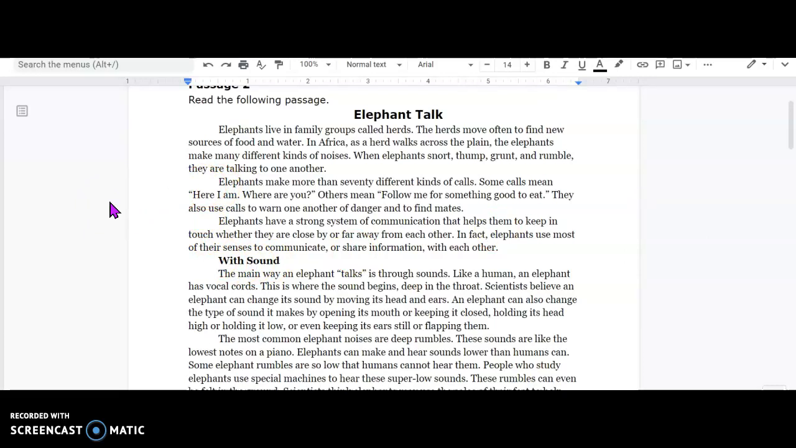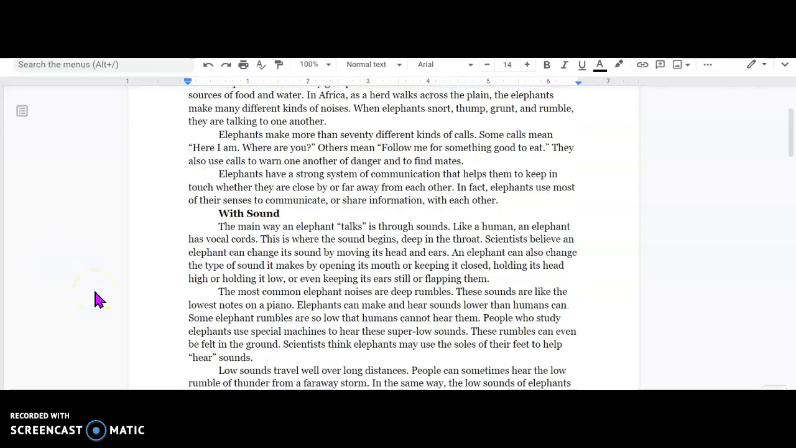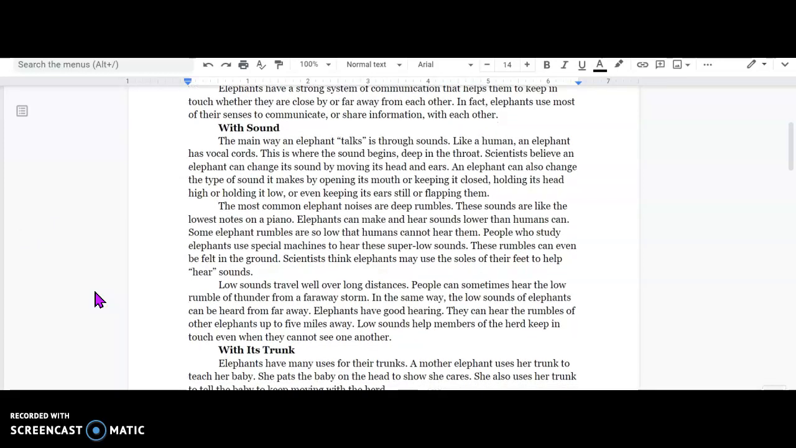Wow. Some calls mean, here I am, where are you? Others mean, follow me for something good to eat. They also use calls to warn one another of danger and to find mates. Elephants have a strong sense of communication that helps them to keep in touch, whether they are close by or far away from each other. In fact, elephants use most of their senses to communicate or share information with each other. With sound. So here's my heading. This one's going to focus on sound.